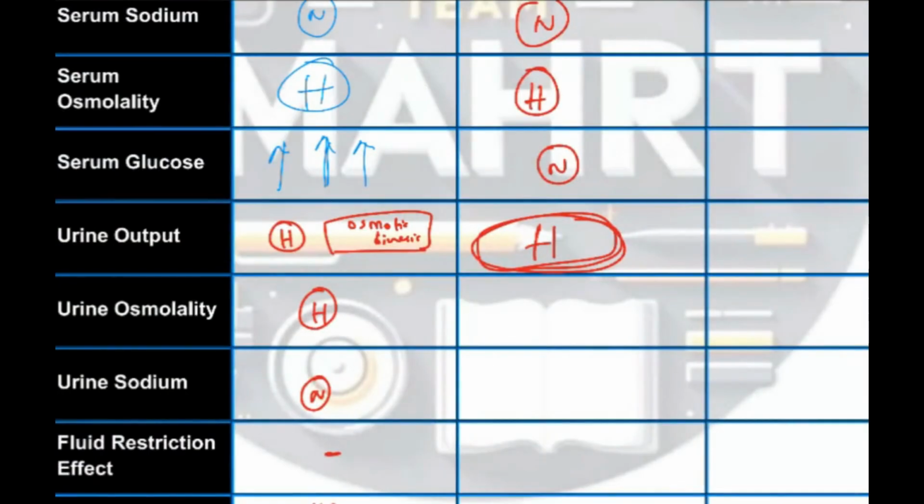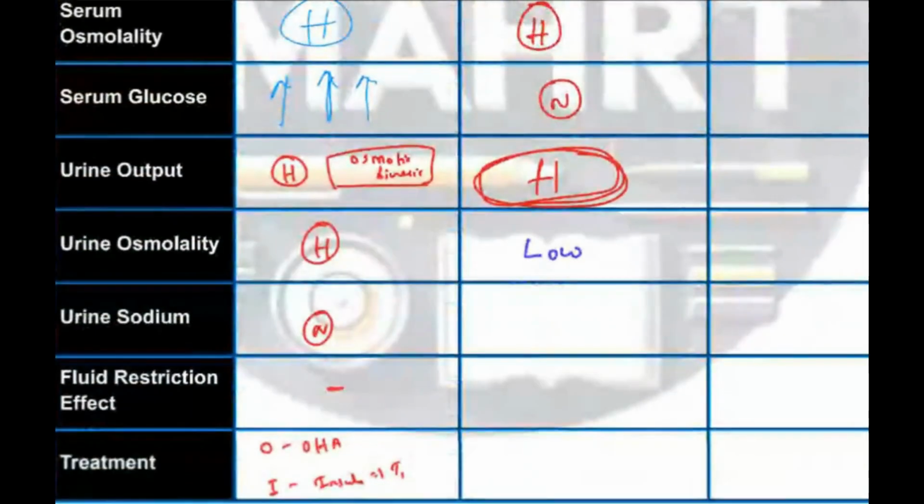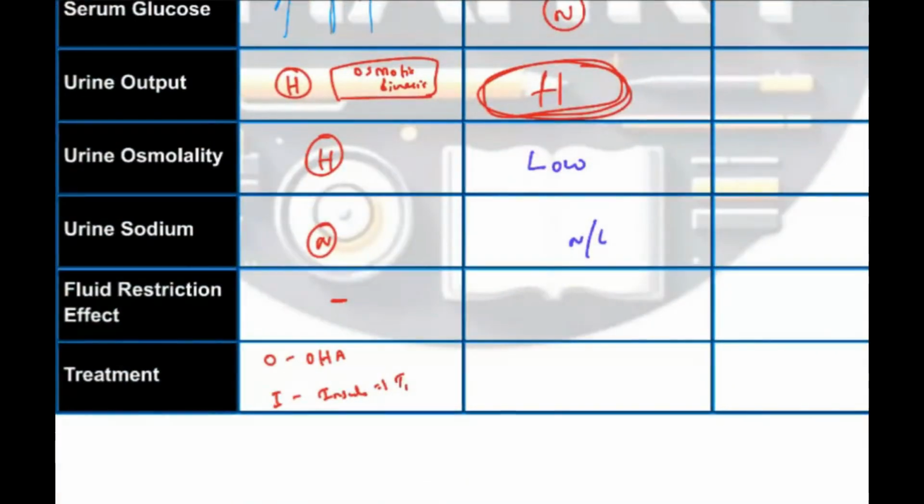High output means more water in urine. More water in urine means low solute. That's why osmolality will be low. Okay. What about sodium levels? Normal, no effect. Okay, normal or low, that depends on how much water there is. Fluid restriction: if you don't allow the patient to drink water, anything changes, the patient might go into dehydration.